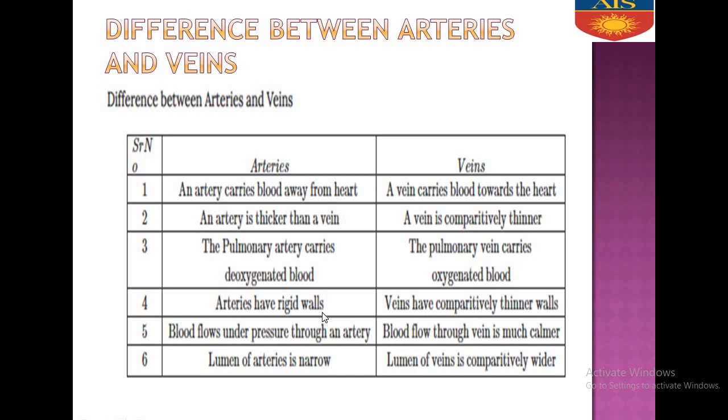Now, arteries have a narrow lumen. Why do they have a narrow lumen and thick walls? So that they can withstand pressure. Whereas veins have a wider lumen but thinner walls. Why? Because they don't have to withstand so much pressure. Blood flows under pressure through an artery, which is why it has rigid and thick walls. Blood flow through a vein is much calmer. As I told you, the lumen of an artery is narrow, but in a vein it is wider.